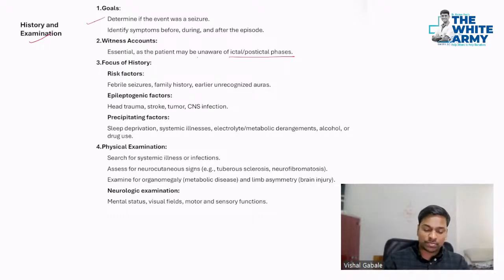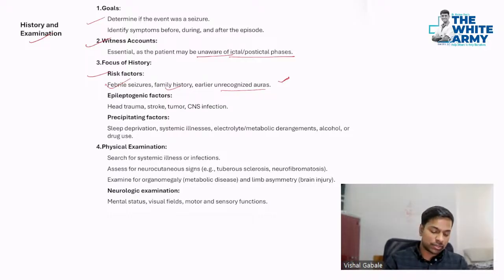First, you have to ask who is giving the history. Who has witnessed this seizure? What type of seizure was there? On the basis of the relevant history, you can identify the types. We also have to ask for risk factors, like does the patient have fever? Is there any family history? Or any unrecognized auras? Were you feeling a strain? Were you having a certain type of smell? Were you having some sensations, photophobia, phonophobia, etc.? These are the auras. Because if it's an aura, then you know it has to be focal seizures or maybe even MTLE.